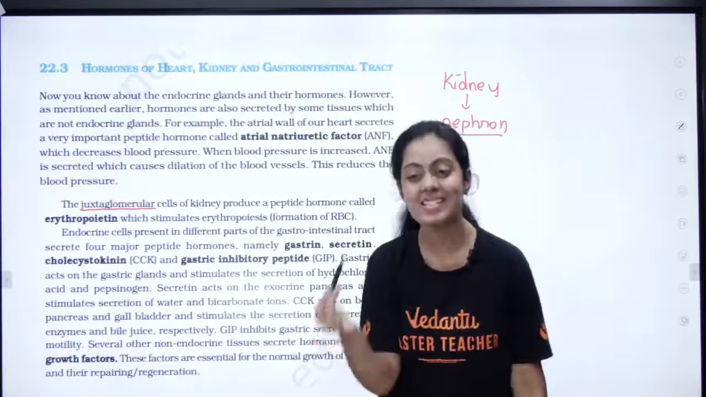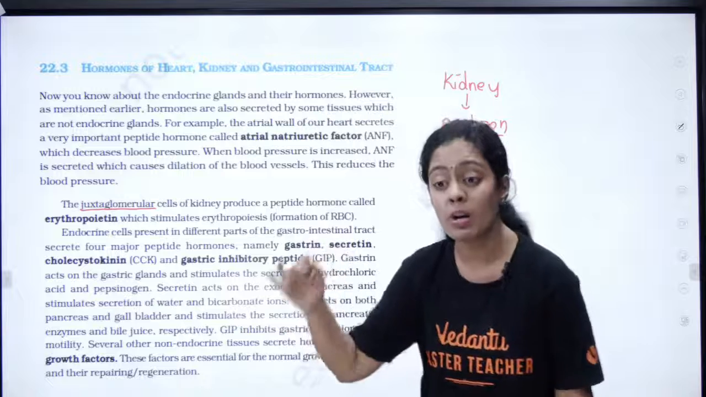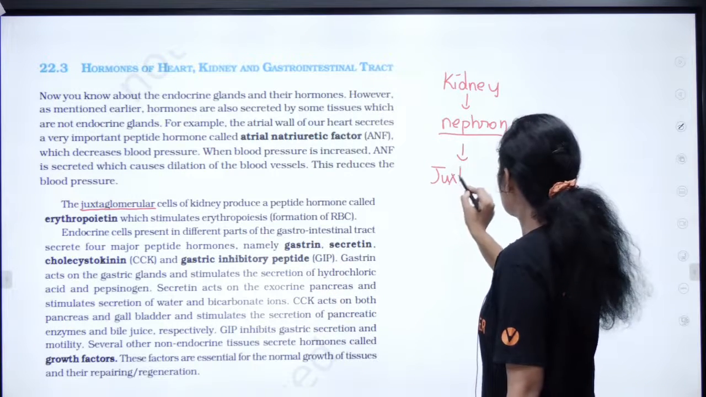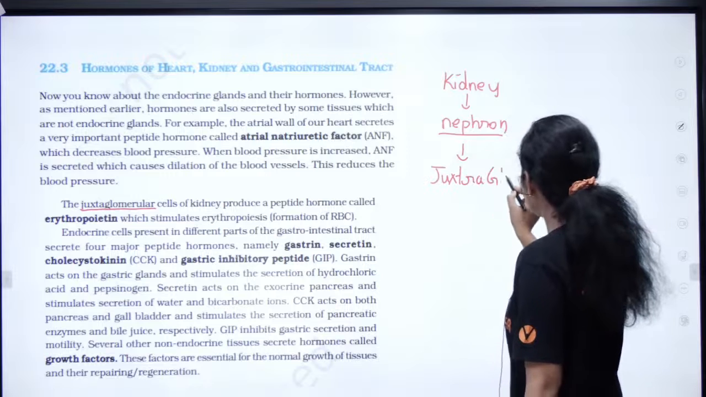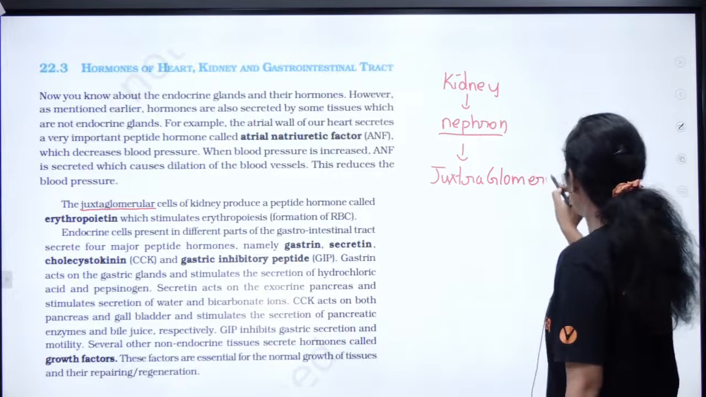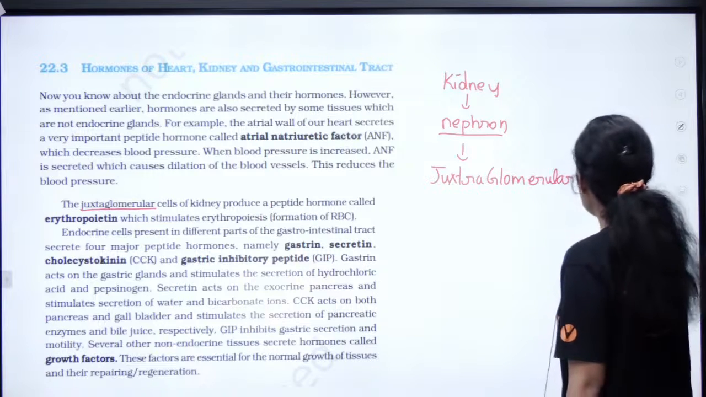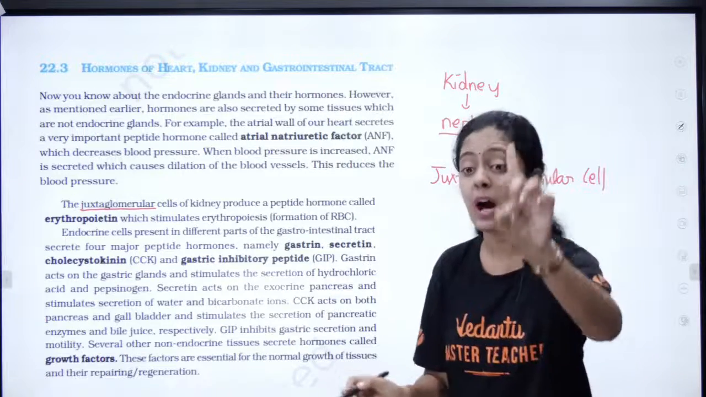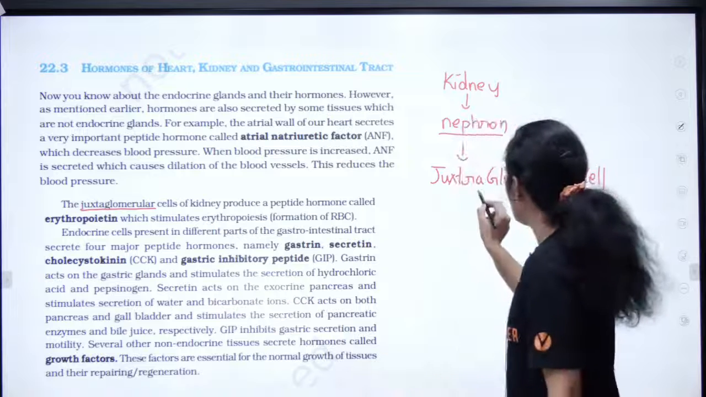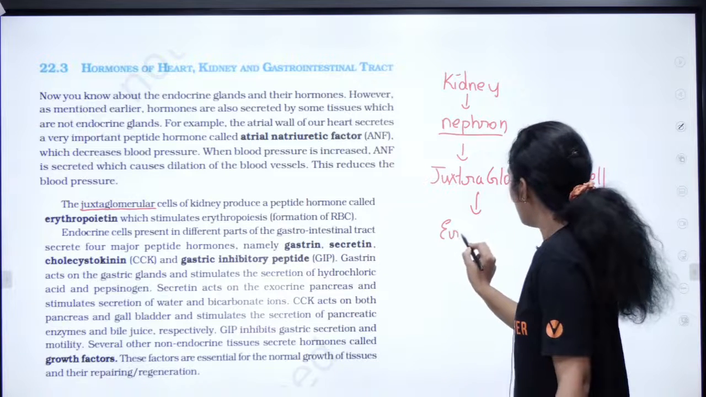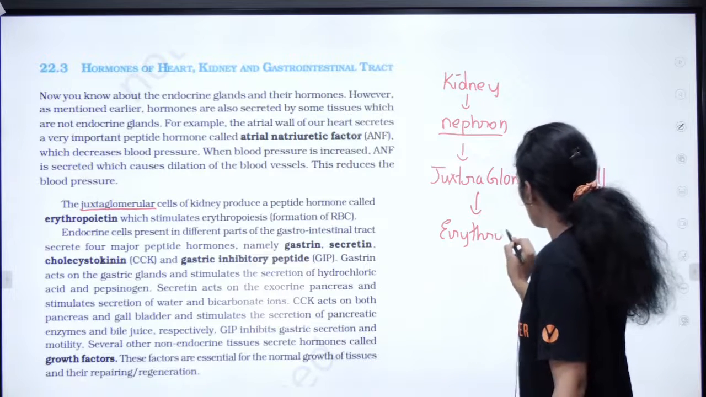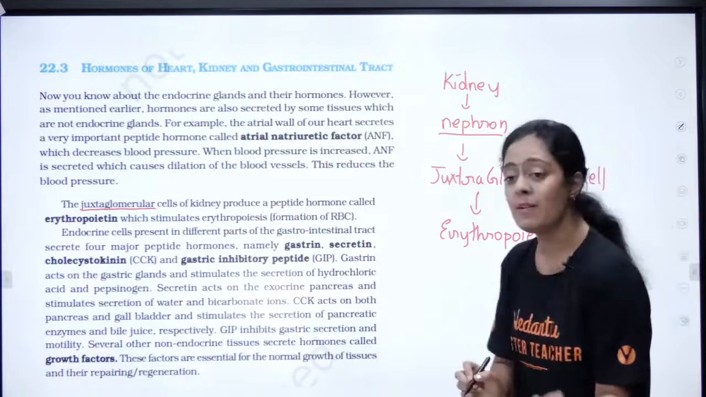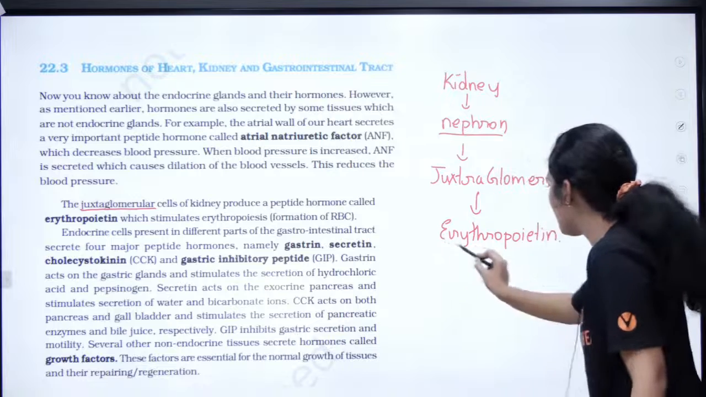Juxtaglomerular apparatus or juxtaglomerular cell. Okay, so we call it the juxtaglomerular cell. This is producing one important hormone called erythropoietin. Can anyone in the class tell me what is the function of erythropoietin?